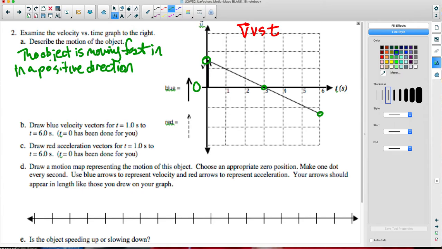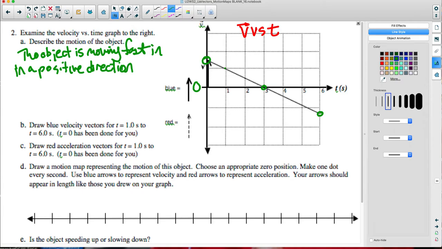And as time goes on, we have a smaller positive velocity and a smaller positive velocity and a smaller positive velocity and eventually a velocity of 0. So what's the object doing? It's decreasing. What's decreasing? The velocity is decreasing, so is it speeding up or slowing down? Slowing. And it slows down until it reaches a velocity of 0. So what did it do if its velocity is 0? It stopped moving.